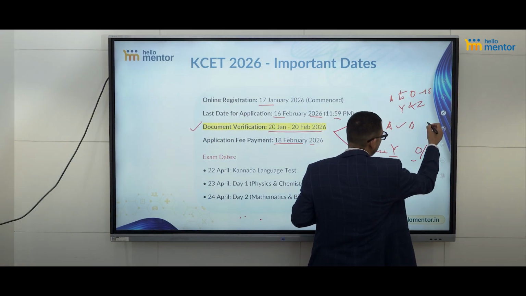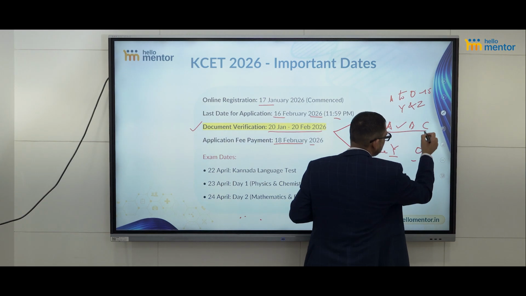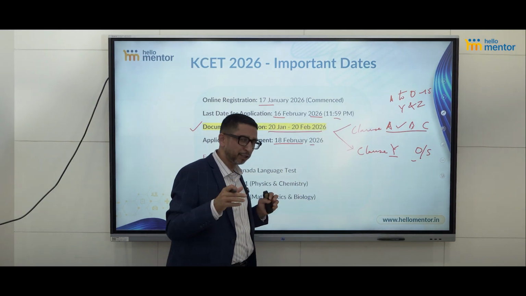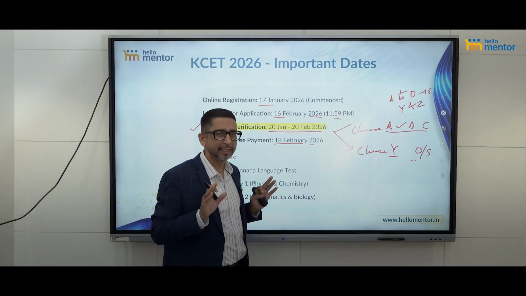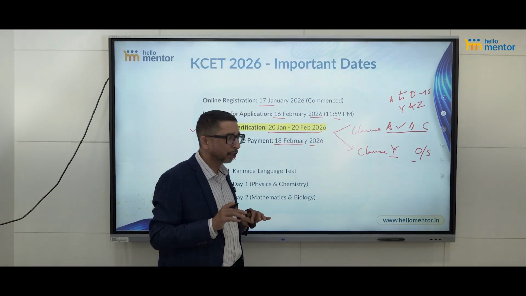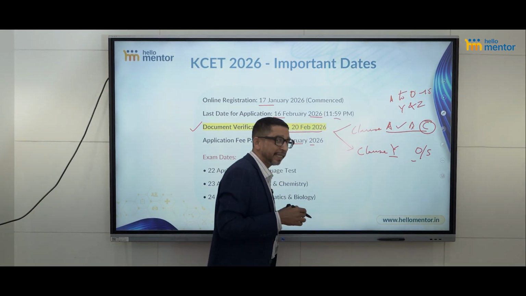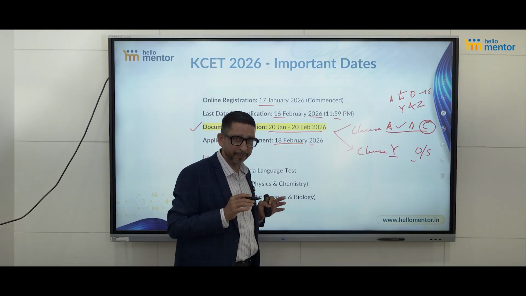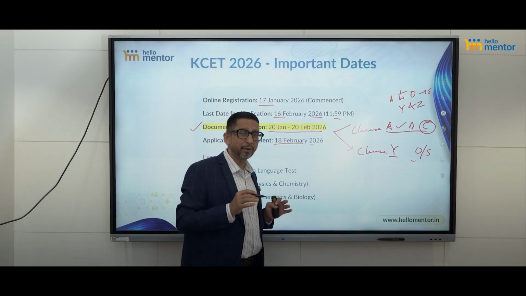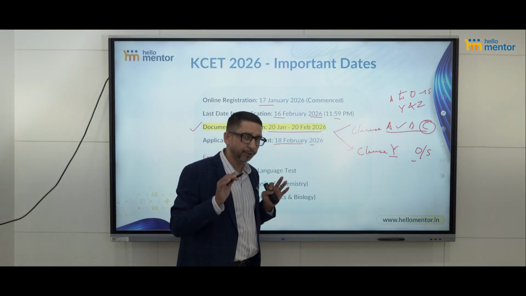Now clause C. And why am I taking only these 3 clauses? Because most of the students fall in these 3 clauses, any one of them. Clause C is about those Kannadigas who have settled outside Karnataka, but want to take the advantage of Karnataka domicile. For them, the option is there.